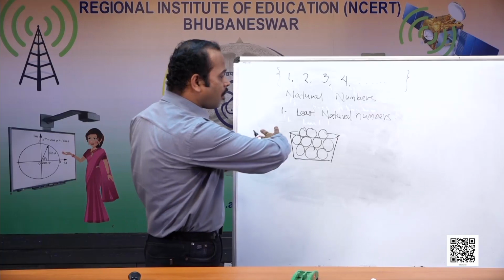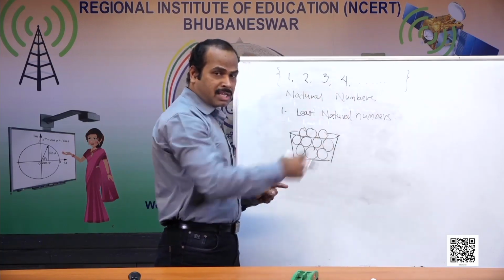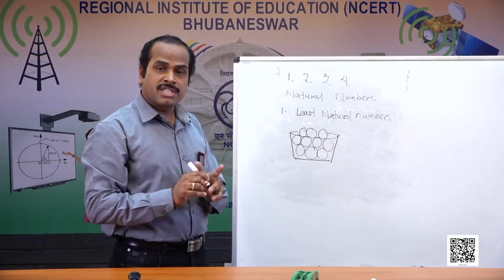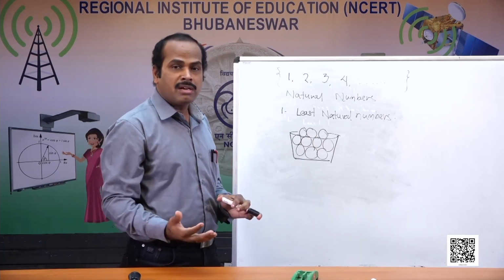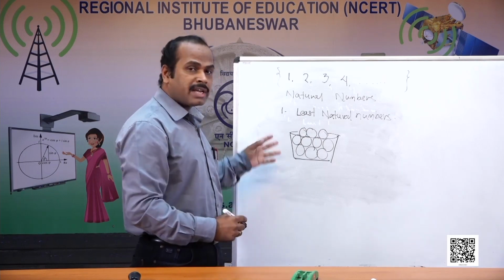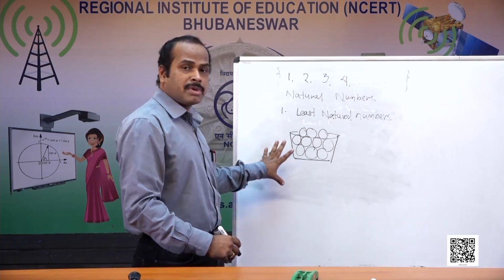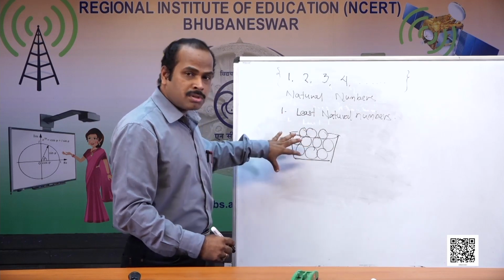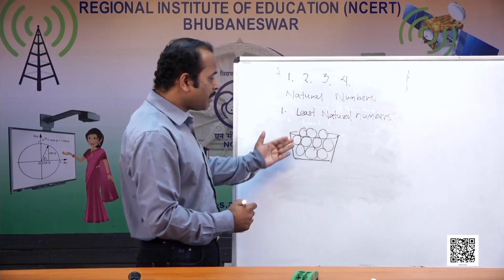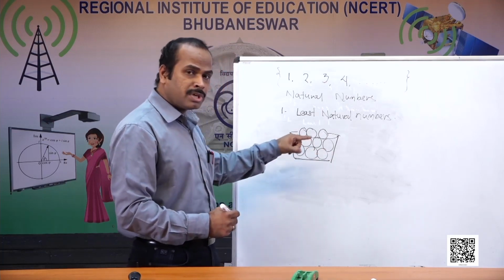But if I take all these fruits from this basket to another side, what will be left in the basket? To represent such a situation, we needed to define another number. Can the natural numbers help to describe such a situation? If I take all the fruits to another side, how much will be left? Can you count them as 1, 2, 3, 4?